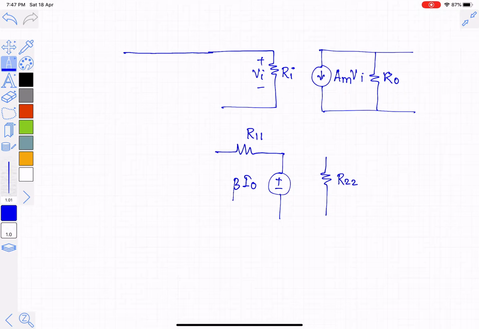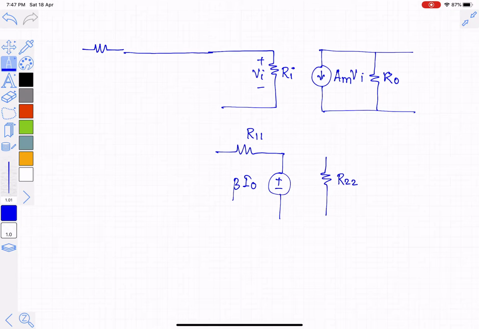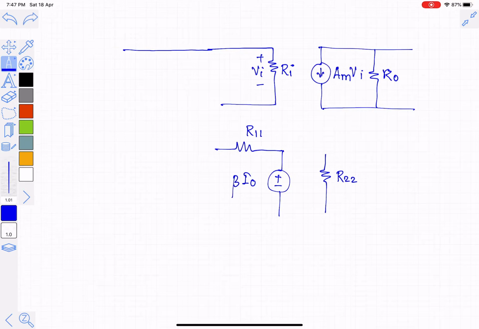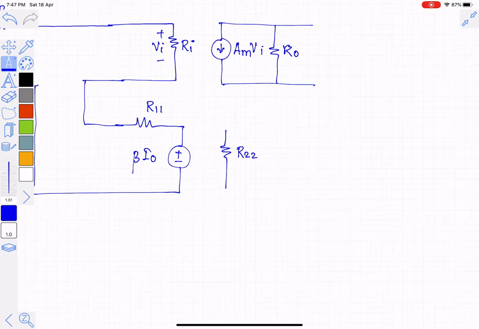Now if we consider the more practical case, the voltage source will have a series resistance Rs. So this is Rs, this is equal to Vs plus minus Vs, and the feedback signal is placed in series with the input signal. Similarly, to sense the output quantity, which is a current, the feedback network input should be connected in series with the output of the feed-forward amplifier.